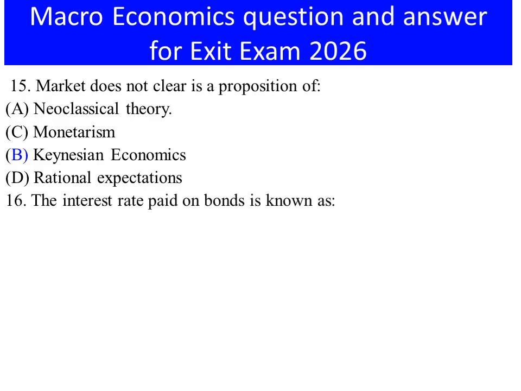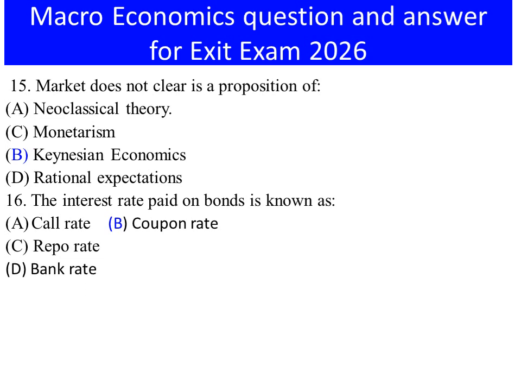Number 16. The interest rate paid on bond is known as A. Core rate, B. Coupon rate, C. Repo rate, D. Bank rate. The interest rate paid on the bond is known as B. Coupon rate or fixed rate.